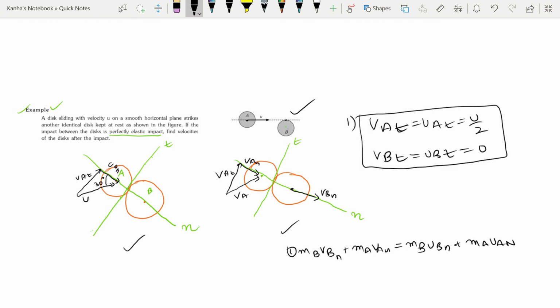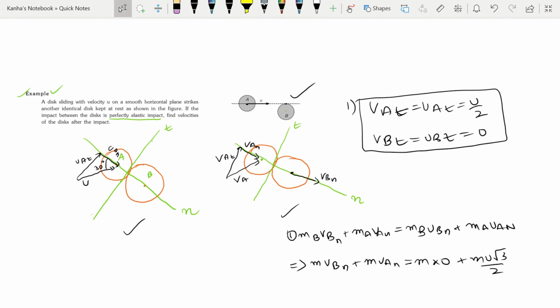That will imply MVBN plus MVAN is equal to M into 0 plus M into U into root 3 by 2. That implies VBN plus VAN is equal to U into root 3 by 2, cancelling the masses. Okay, I'll mark this.